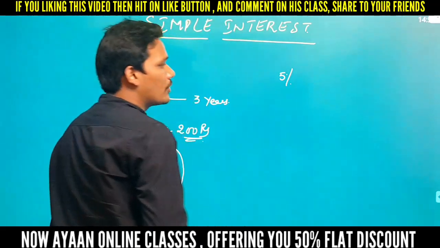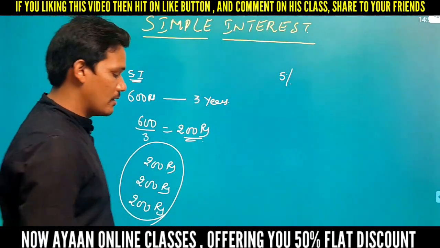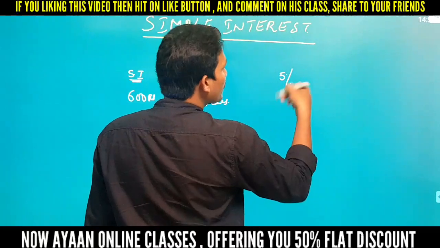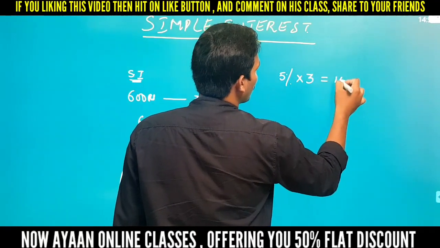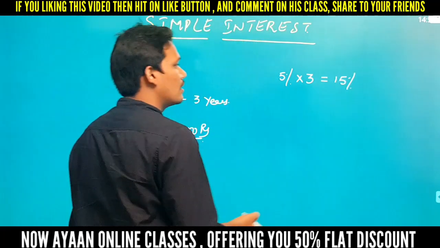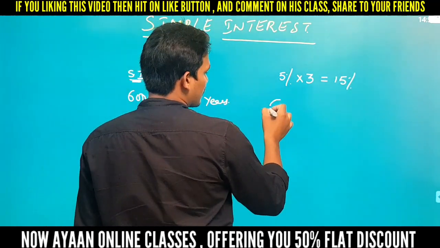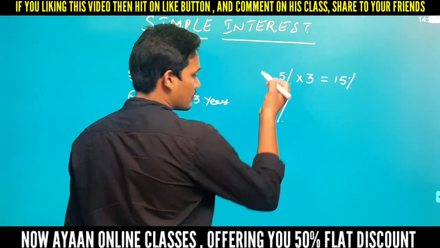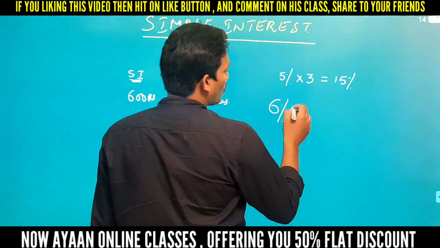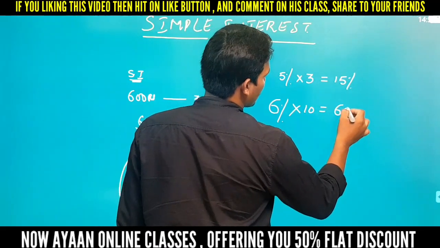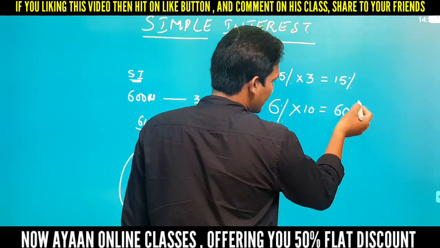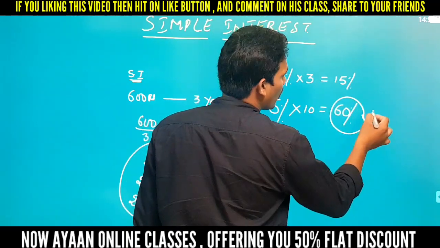rate of interest equal to 5% for every year. If I ask for the total rate of interest for 3 years, that value will become how much? 15%, right? For example, rate of interest for a year is 6%. If I ask for the total rate of interest for 10 years, this value will become how much? 60%. Means he is asking for a 60% value on principal.